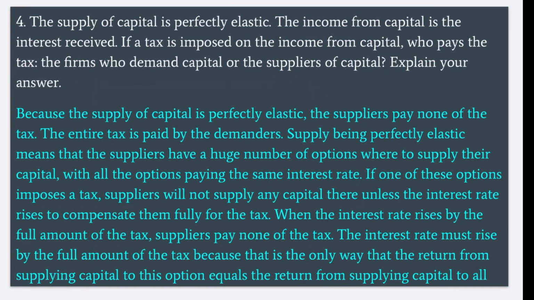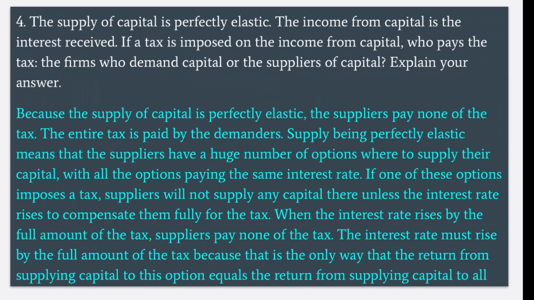Fourth, the supply of capital is perfectly elastic. The income from capital is interest received. If the tax is imposed on the income from capital, who pays the tax? The firms who demand the capital or the suppliers of the capital? Explain your answer. Because the supply of capital is perfectly elastic, suppliers pay none of the tax. The entire tax is paid by the demanders.